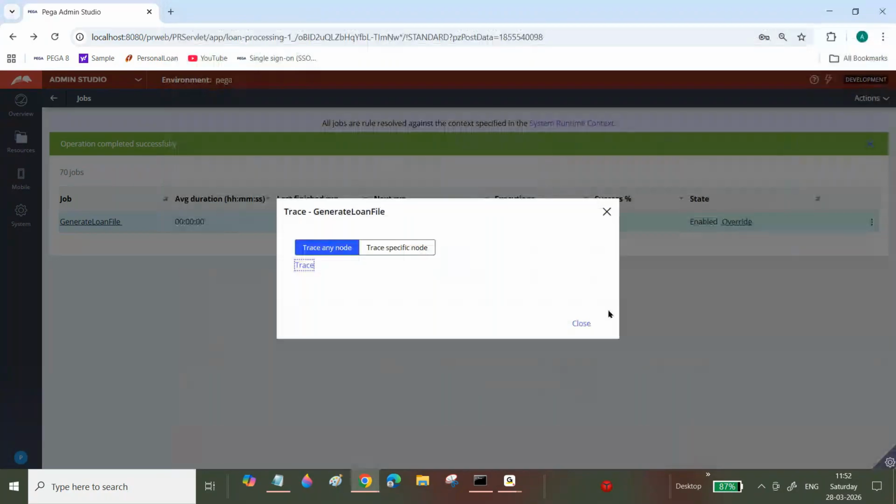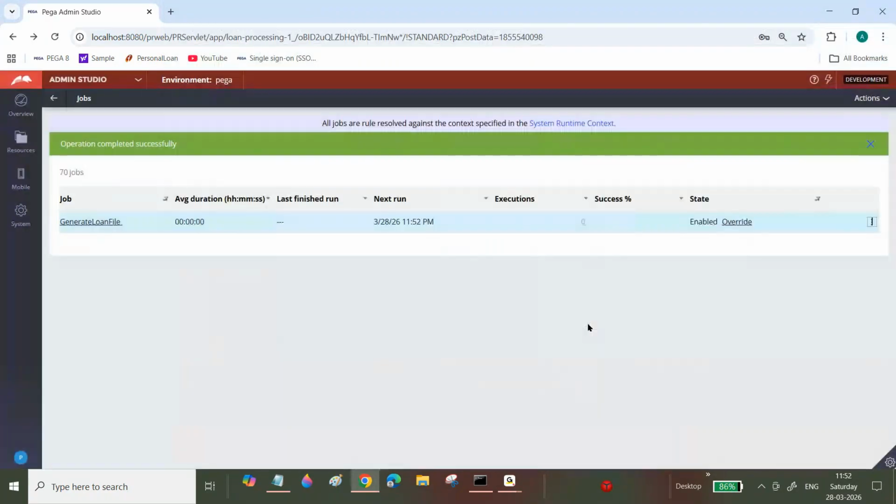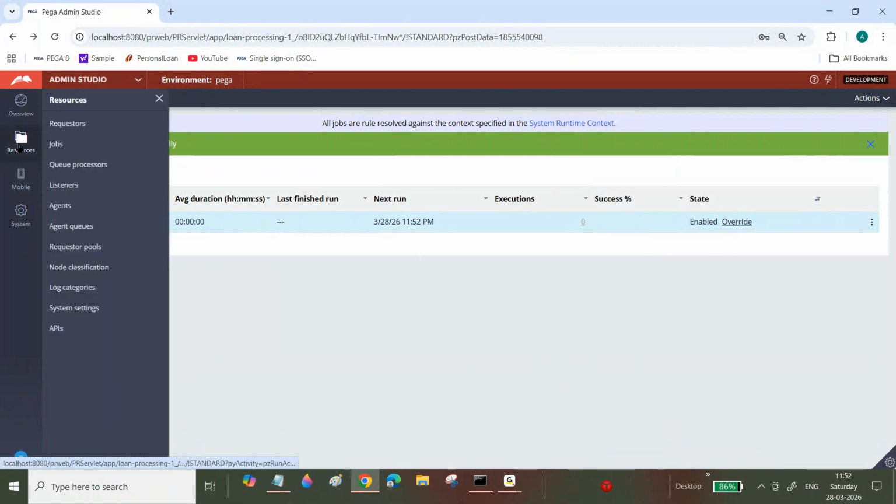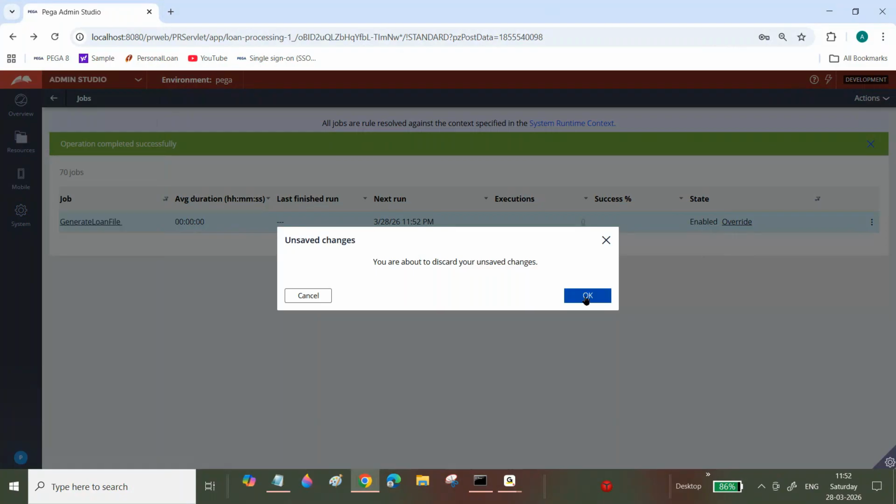Now, why are we debugging? If it is not able to place that file, cases are not transferring and you are not getting emails. For that purpose, we will trace this. This is the way we can trace, and this is the way we can enable or disable. In case you want to debug, you can debug like that.